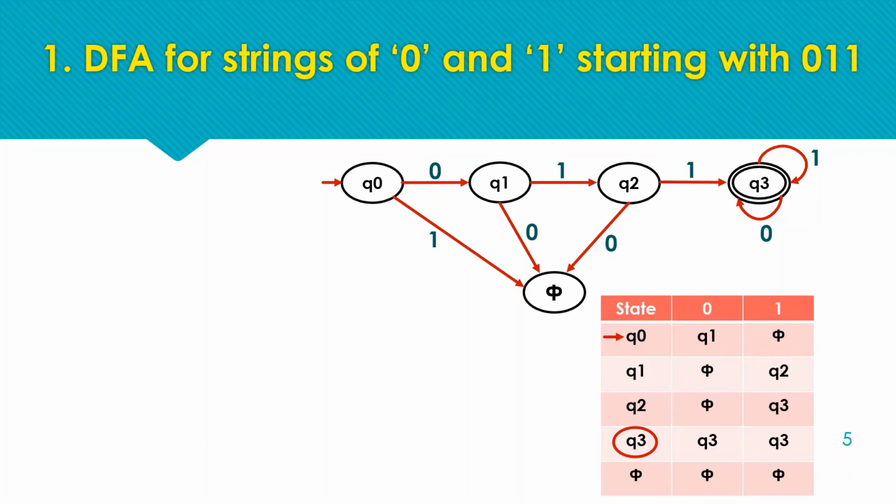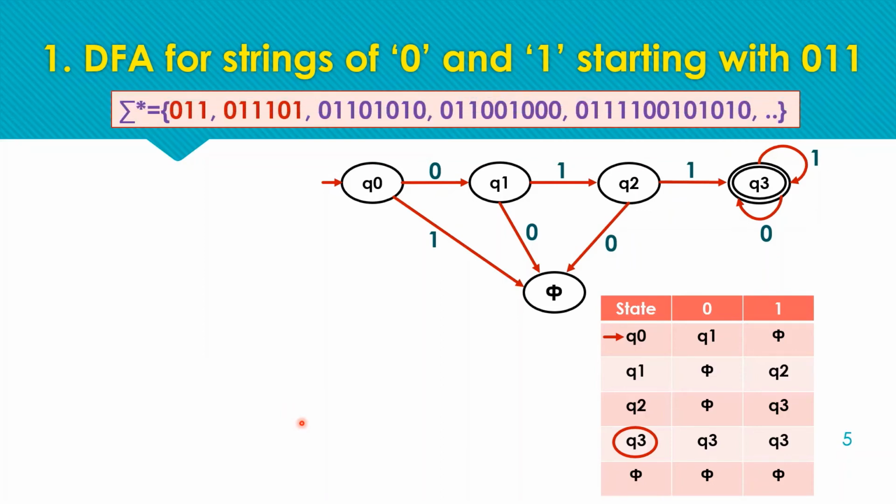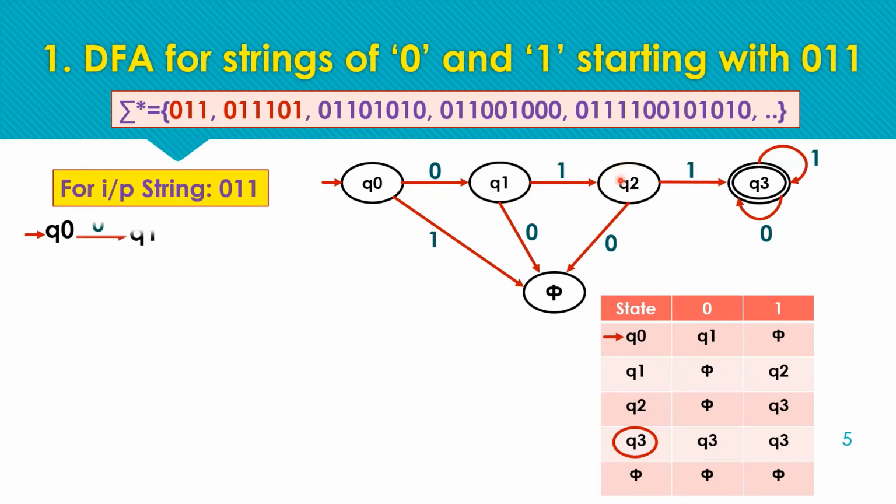DFA for strings of zeros and 1 starting with 0 1 1. Taking an example from the set of acceptable strings, the first acceptable string is 0 1 1. From Q0 for the string 0 1 1, we read the first input symbol and reach Q1. From Q1, after reading 1, we are at Q2, and from Q2, after reading the third symbol, we reach state Q3, and that is a final state.